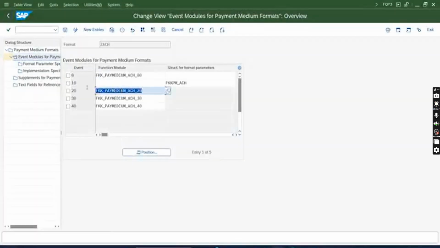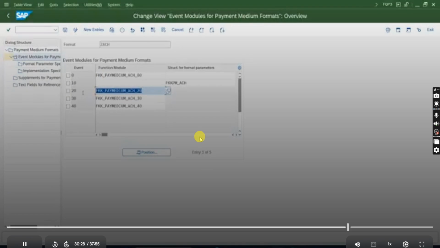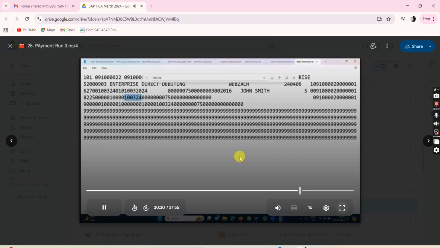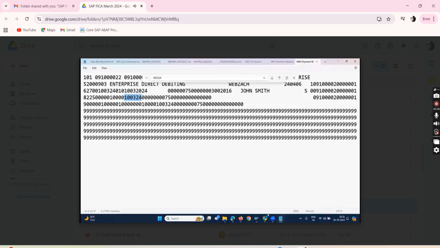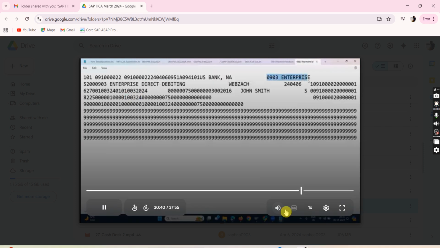Now you'll ask me where do I get the values from? In 20, in the header, I have to assign what am I currently passing in the header? I'm passing this thing. Now how do I get the company's name? Okay, I understand my company code is 0903, but how do I get the company code's name?